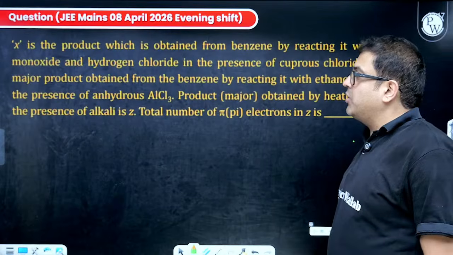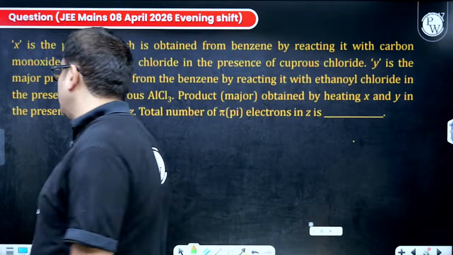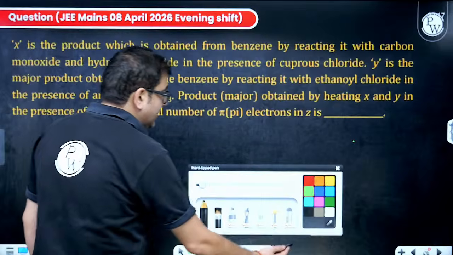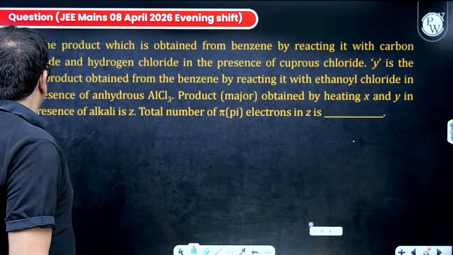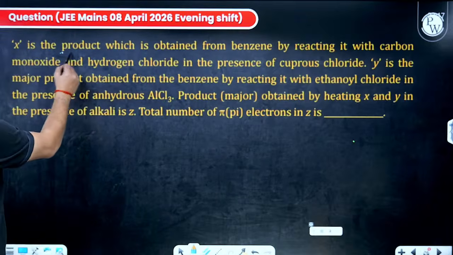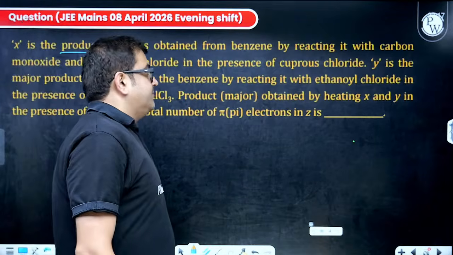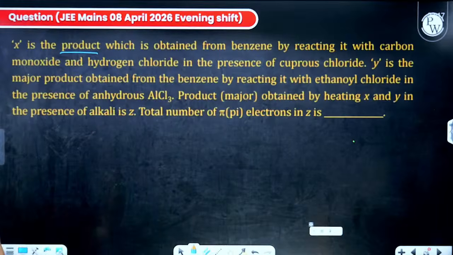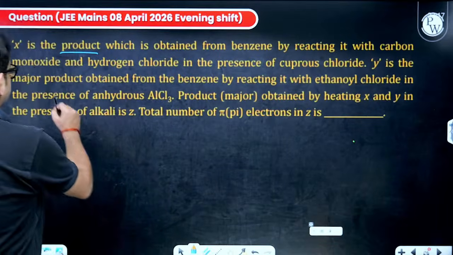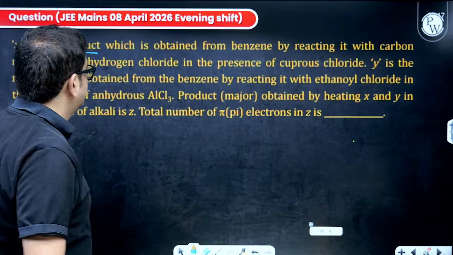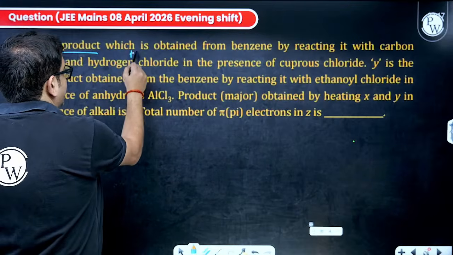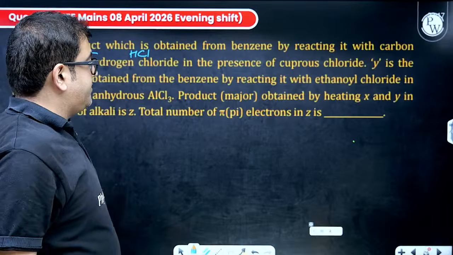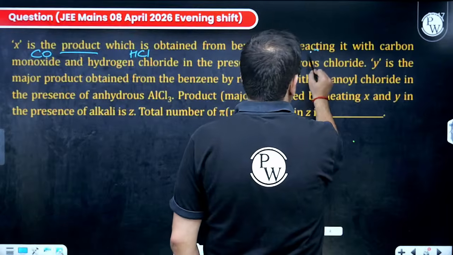Moving to the next one. Because this is an integer type question, I am not giving you any poll but solving. Let us solve together. X is the product obtained from benzene by reacting it with carbon monoxide and hydrogen chloride, that is CO and HCl in the presence of Cu2Cl2.